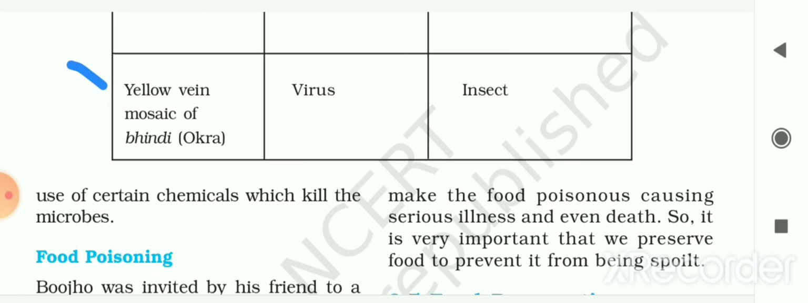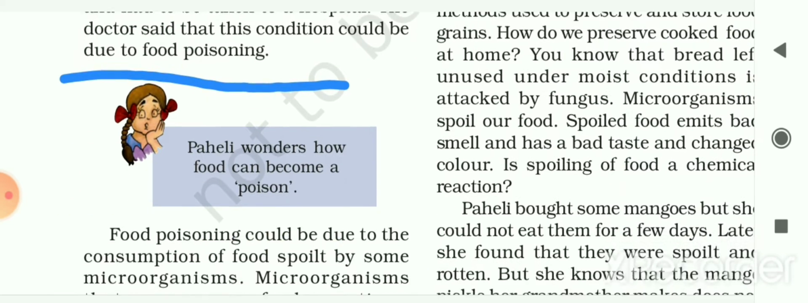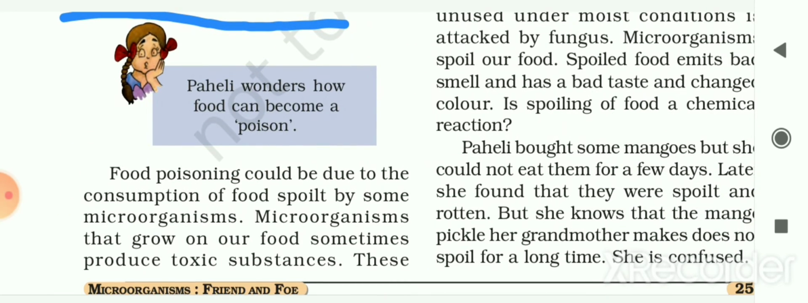Now next is food poisoning, another disadvantage of microorganisms. Once Boojho was invited by his friend to a party and he had a variety of foodstuff at the party. On reaching home, he started vomiting and had to be taken to a hospital. The doctor said that this condition could be due to food poisoning. So now Paheli wonders how food can become a poison.